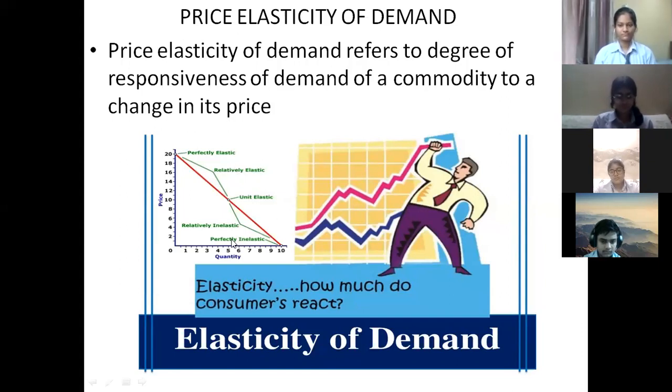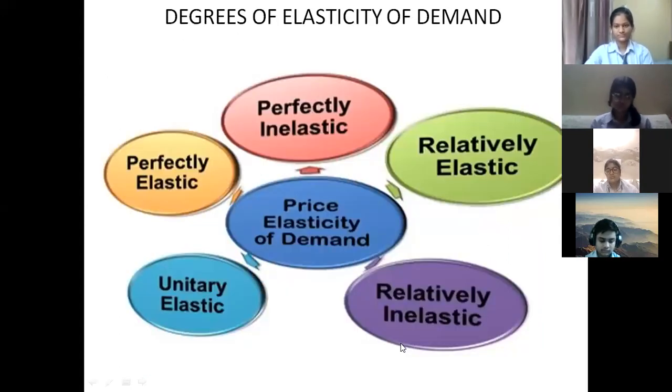Demand may respond in 5 ways, and all those ways we have already covered. The demand may respond with ED equals to 0, which means demand did not respond at all. Even if there was a rise in price or change in price, the demand did not change at all. That can be the first response of demand. Secondly, when there is change in price by 20%, demand also changed by 20%. That is the second response of demand.